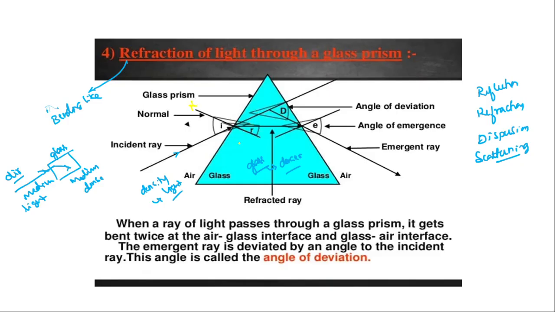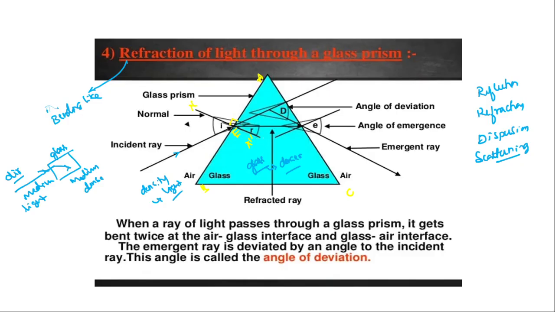This is the normal, N dash. Normal in the sense is a line which is drawn perpendicular to the plane. Imagine this is A, B, C. A normal is drawn through this point, which is passing through the prism. This is the first point. Imagine this is E. If you draw a perpendicular line to this point E, we call it the normal.